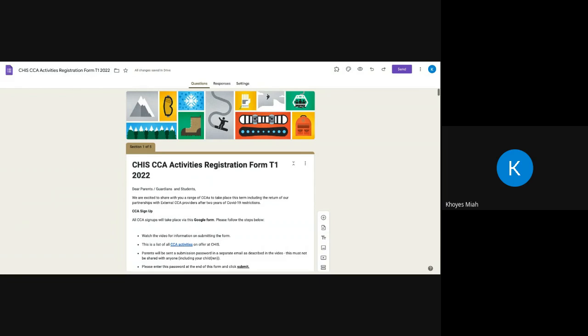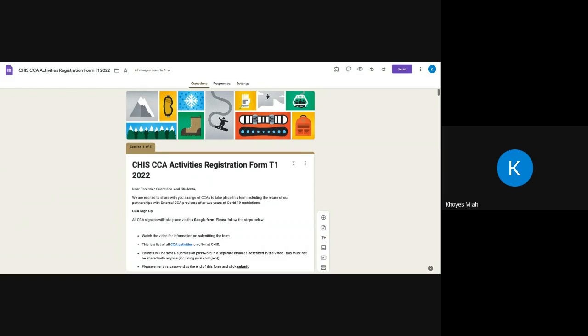So what will happen is very shortly you will be able to access the Google form, and I will just talk you through the process and some of the features of the Google form that we've created, and also be able to share with you the CCA list in a bit of detail and go through some of the areas of that list so that you're a bit more familiarized with it. Now, I do appreciate that there will be some initial confusion maybe, but I promise you, if you just watch this video, you'll get used to it quite quickly.